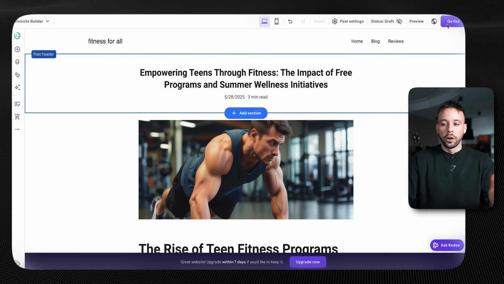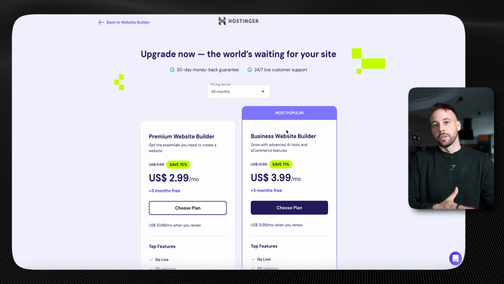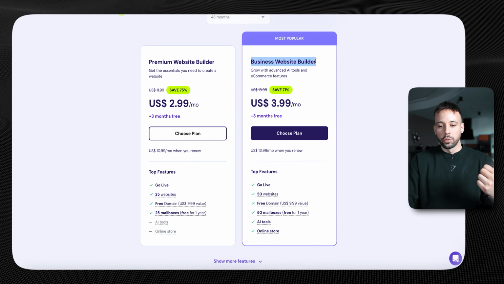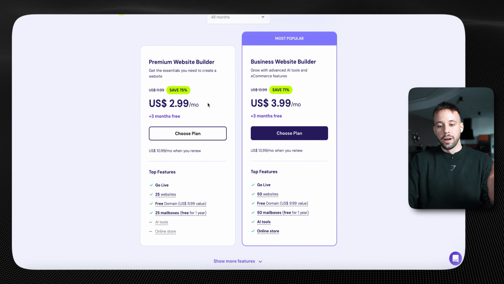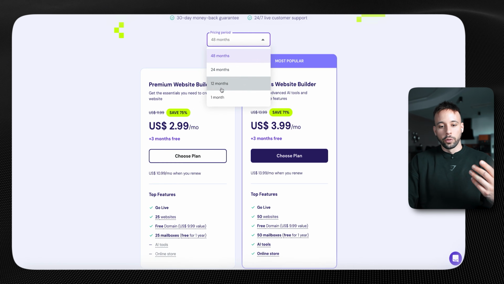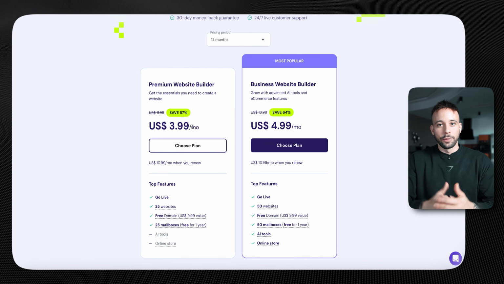And once you're happy with your article, you simply click here on go live. Once you click on go live, Hostinger is going to ask you to sign up for one of their paid plans. You can choose between the premium website builder or the business website builder, which is $2.99 per month or $3.99 per month, included in a 48-month period. If you wanted to do it for 12 months, it's going to be $4.99, $3.99, but it's still a very, very good price for everything that you're getting.